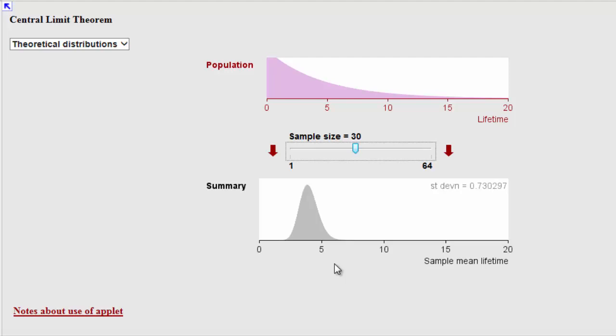So what we've established is that when you take samples from a non-normal distribution and you consider the distribution of the mean of the samples, that distribution is also normally distributed. And that is flowing from the central limit theorem, and that's the proposition I wanted to demonstrate.